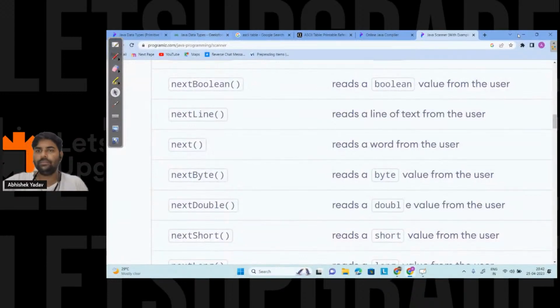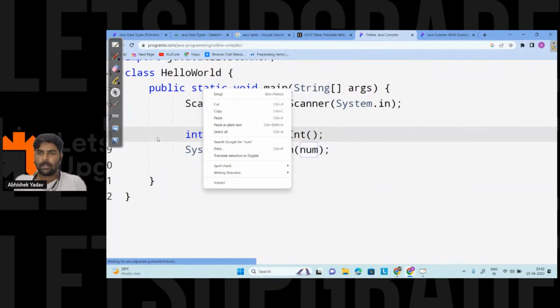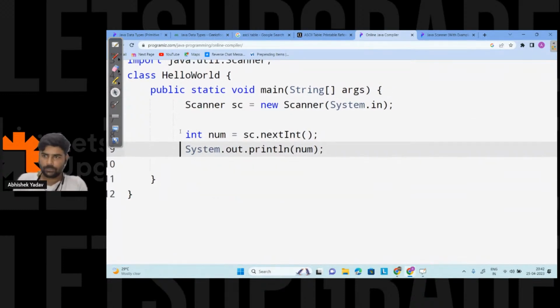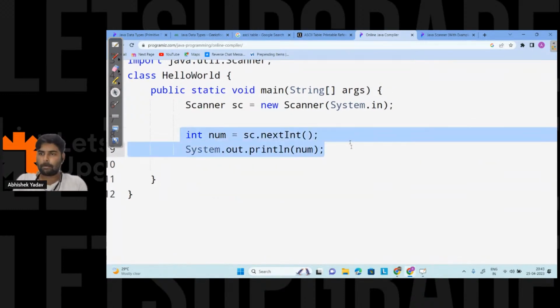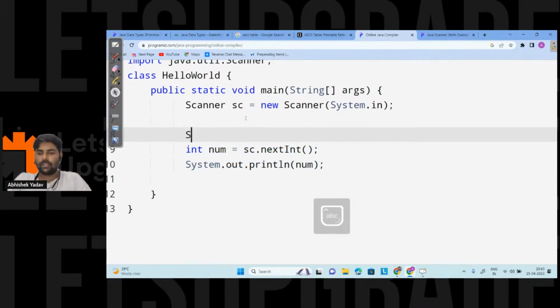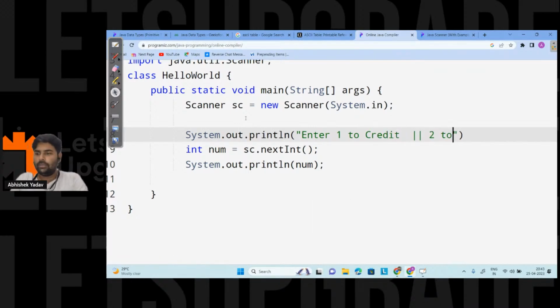Great, so let's move to the code. Here let's print a message on the output screen for the ATM machine project, so System.out.println, and here we have a message: enter 1 to credit, 2 to debit.